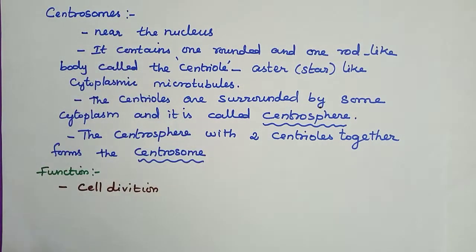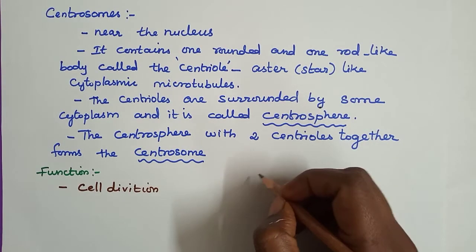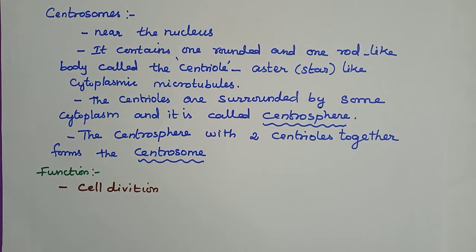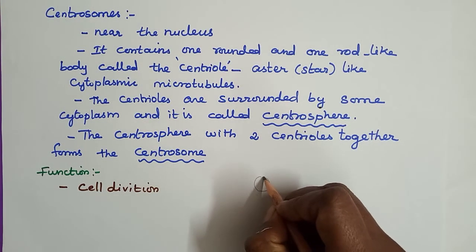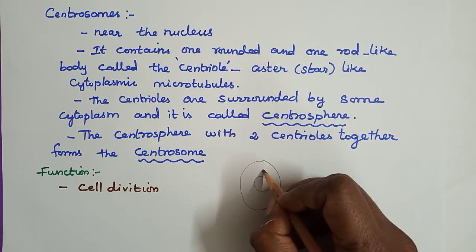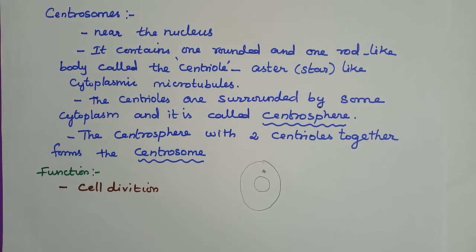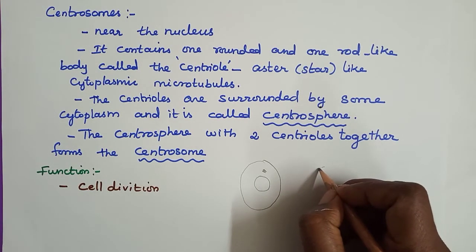Next, we are going to see about the centrosome. These are organelles found near the nucleus in the cytoplasm of animal cells. Mostly they are present in the animal cell, and rarely in lower plant organisms. So this is a nucleus, this is a cell, and the centrosome is present near the nucleus, in the cytoplasm of the animal cell.